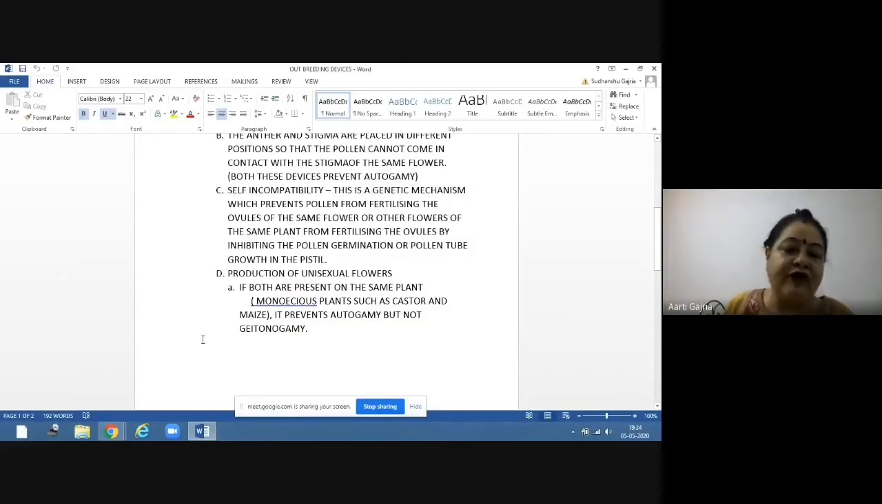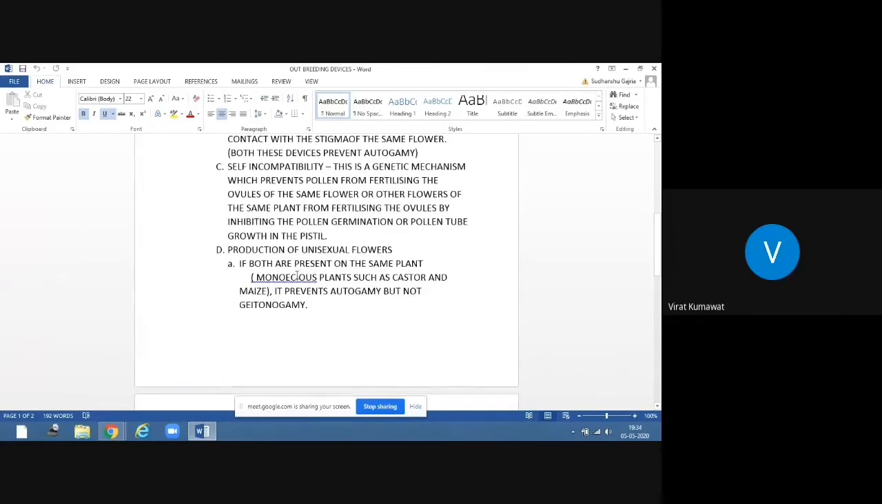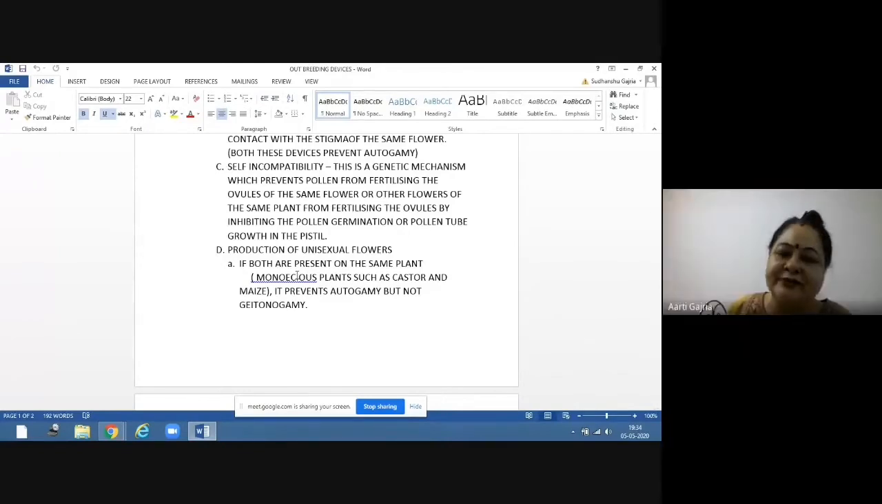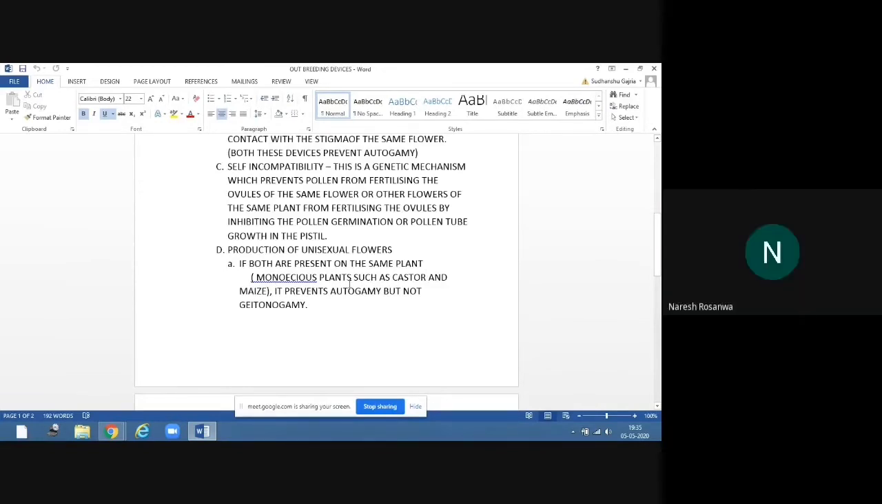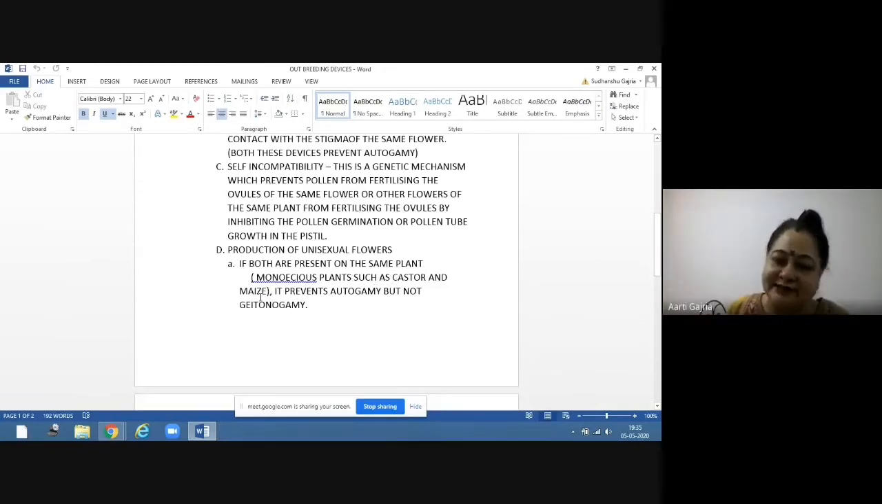Now the fourth device is production of unisexual flowers. What is unisexual? One sex. Only one reproductive part is present in the flower. And if there is only one reproductive part, there is no question of self-pollination. So if both types of flowers are present on the same plant, then it is called a monoecious plant, such as castor and maize.